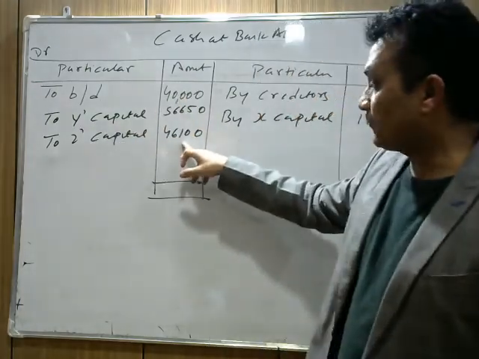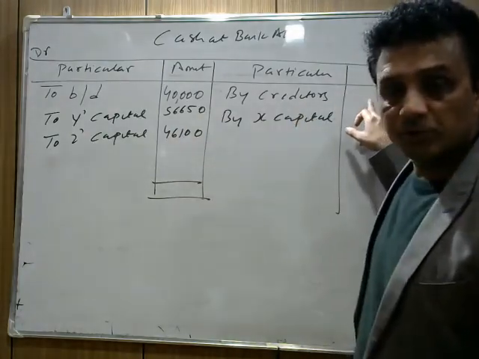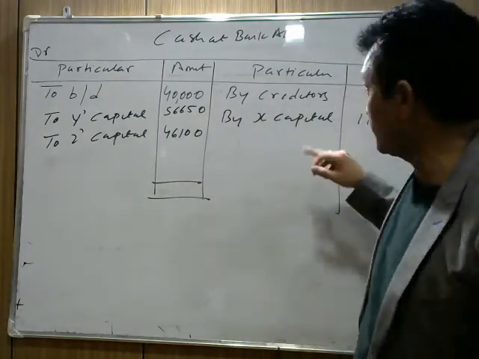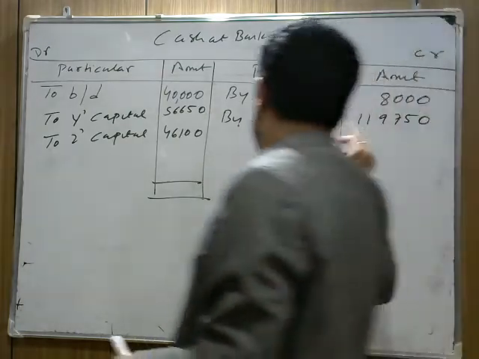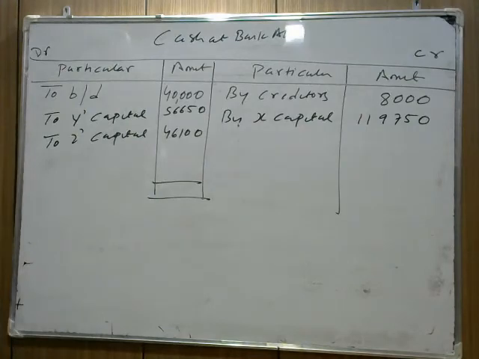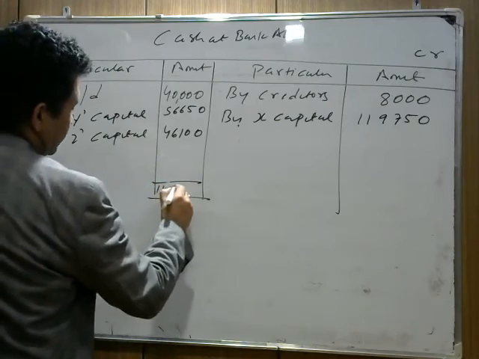Z is going to bring 46,100. To creditors we are paying 8,000 rupees in cash, as mentioned here. X is the retiring partner, we are paying 1,19,750. Now add them. That's 40,000 plus 56,650 plus 46,100 is coming 1,42,750.